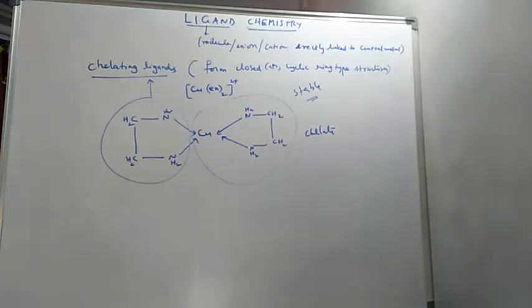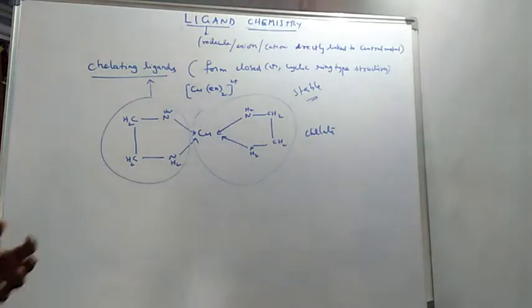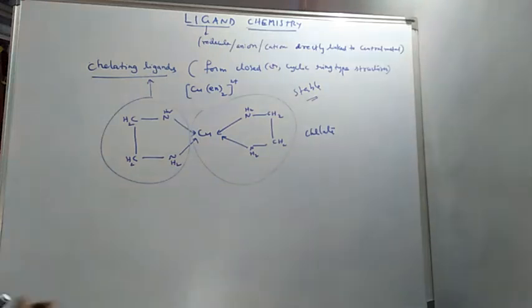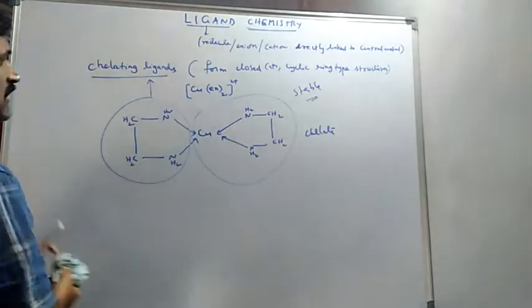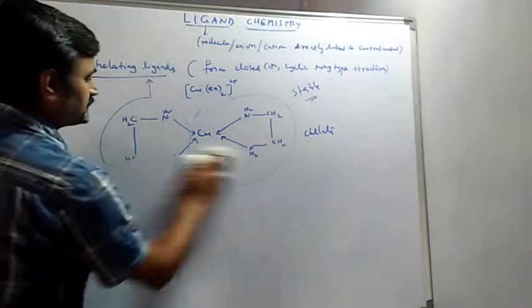Okay. Finally, I am going to give you another important definition of ligands, that is a type of ligand called the ambidentate ligand.